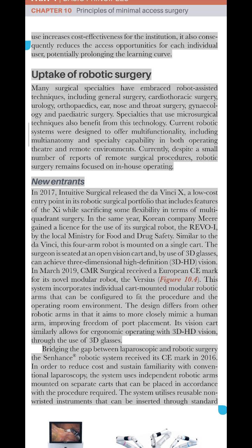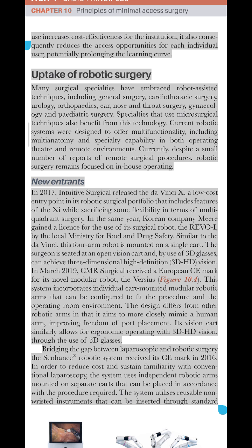Bridging the gap between laparoscopic and robotic surgery, the Senhance robotic system received its CE mark in 2016. In order to reduce cost and sustain familiarity with conventional laparoscopy, the system uses independent robotic arms mounted on separate carts that can be placed in accordance with the procedure required.